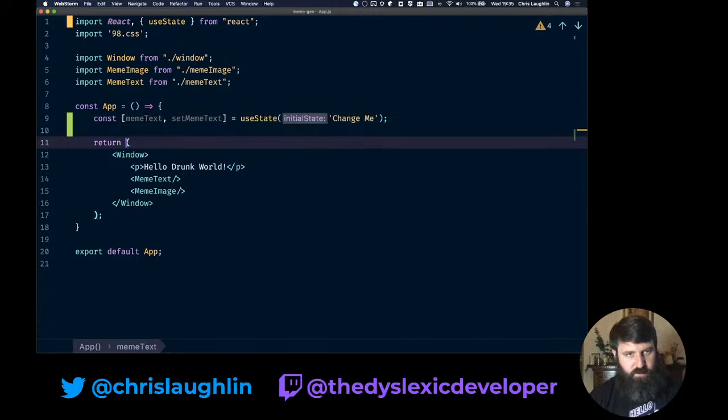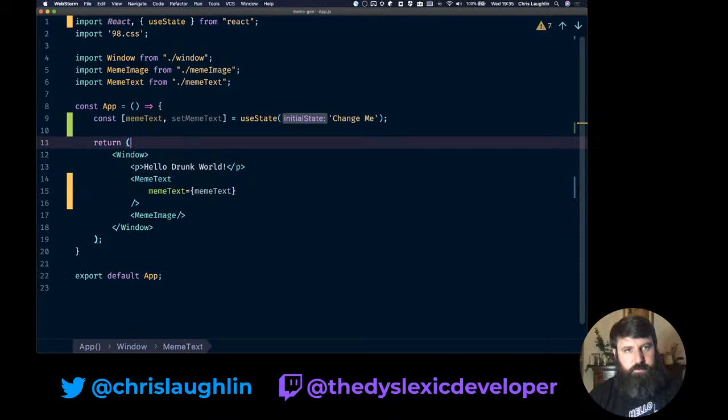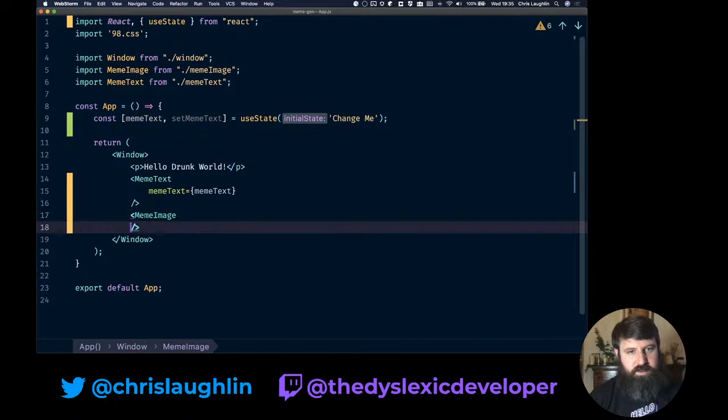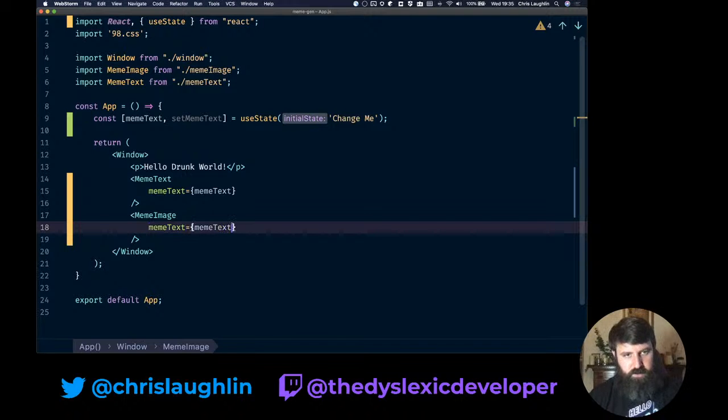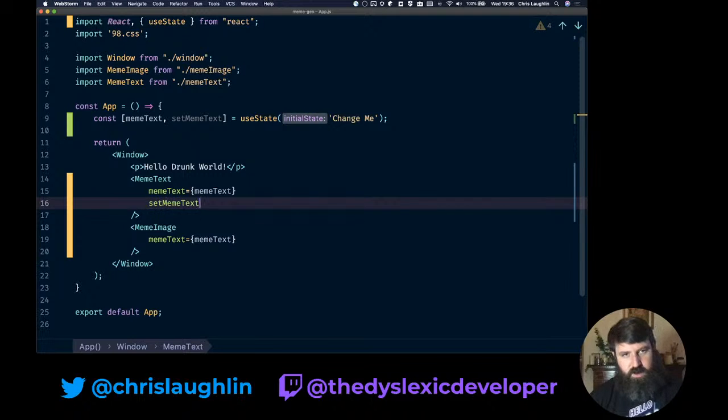I don't know if we need to pass it down to both. We need to pass the text down to both because the input needs to get the value and the image needs to get the value too. So we'll pass this state down to each of these components, keeping them all the same name to make it easy to understand and keep track of. Only our meme text needs our set function. And passing set meme text to the text component doesn't make a lot of sense. So here we could change it to onChange, because we're iteratively changing and updating our meme text.